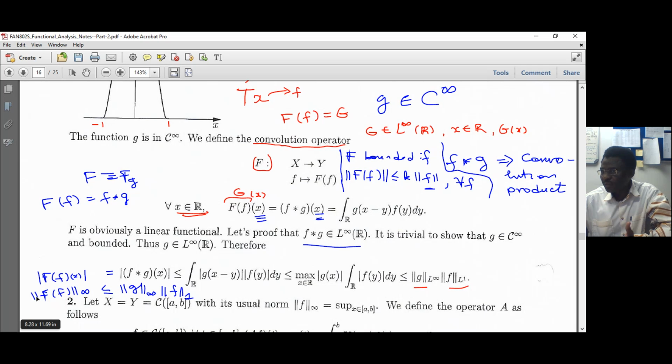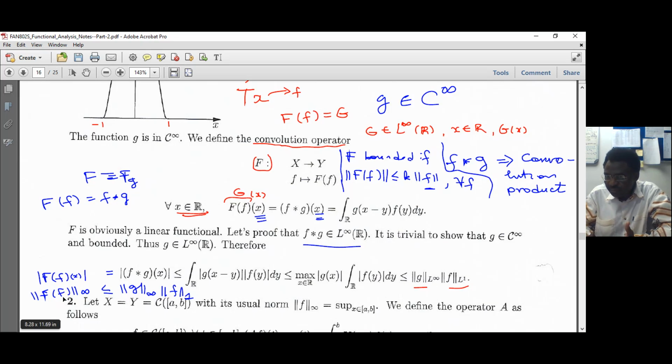We take the supremum on x. This does not depend on x, so it will be less than or equal, because this is equal to that. If I take the supremum, I will recover the infinity norm of that, which will still be less than that.